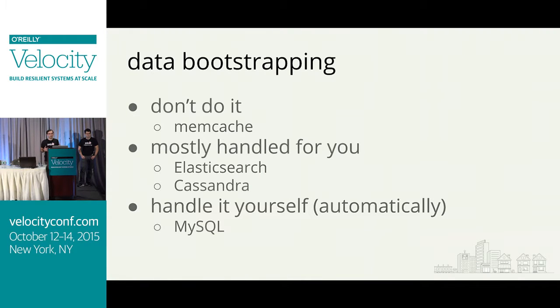And now that we've got that done, we have to consider, okay, well, data stores need data, right? Yeah, okay. Data stores need data. So we need a couple ways to get data onto those data stores. First way is find a way not to do it. So as an example, memcache fills itself over time. You just bring up a new one and point your application at it. There are also those situations where it's mostly handled for you. Elasticsearch and Cassandra, once you have the cluster discovery working correctly, they will handle their own shard and partition allocation. So that's excellent. But you also need the cases where MySQL comes up and it needs data.